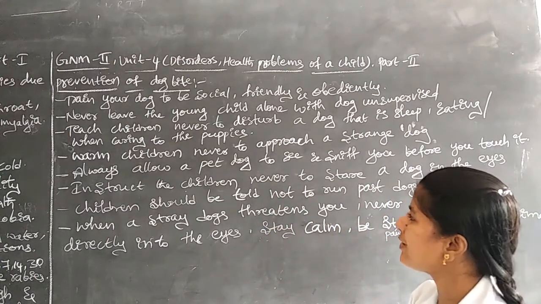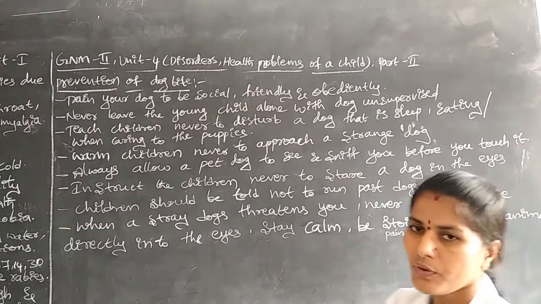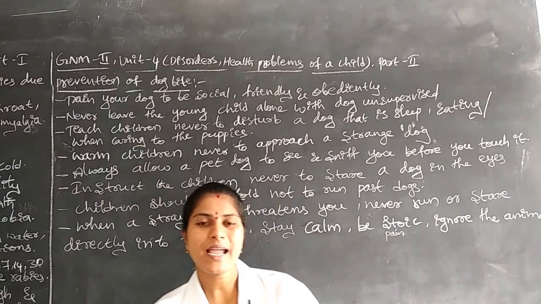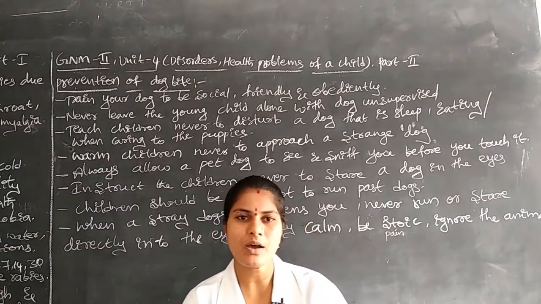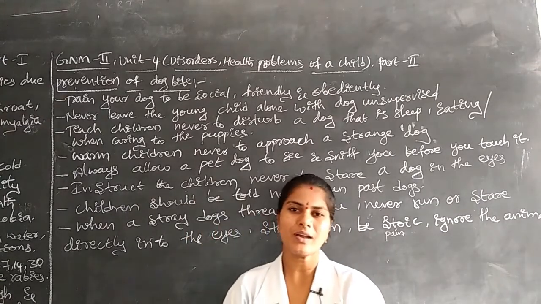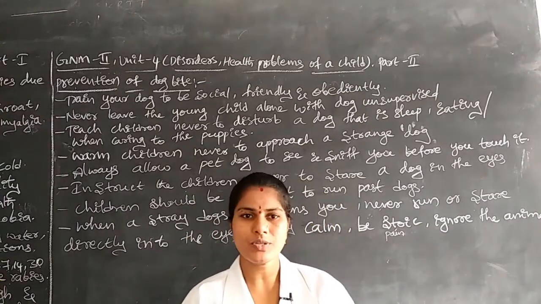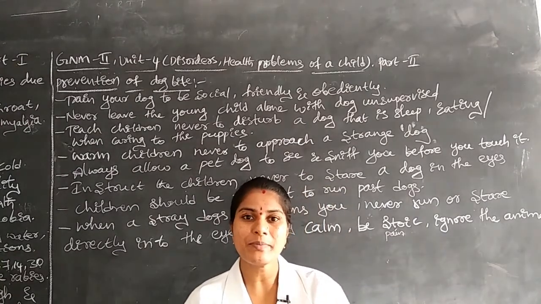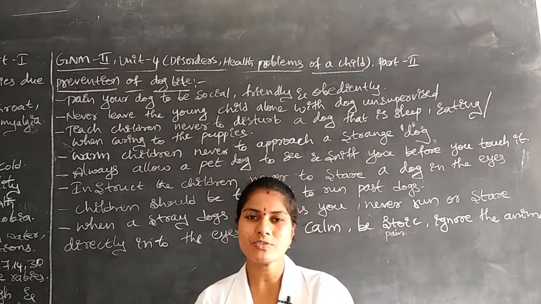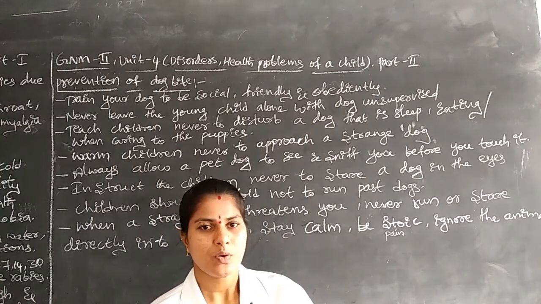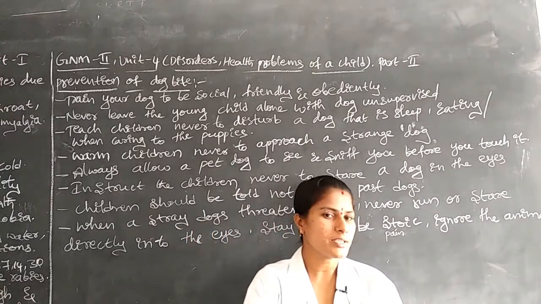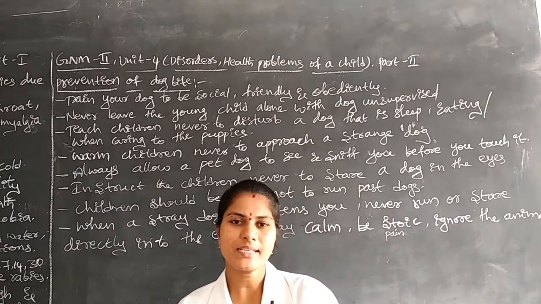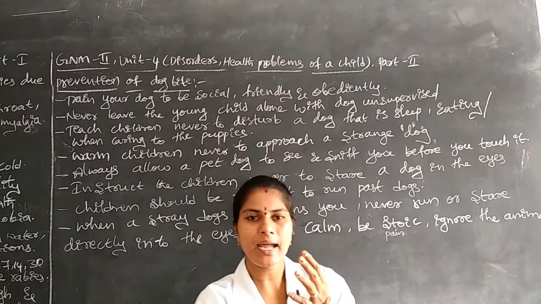Next, always allow a pet dog to see you before you approach. Sometimes, out of happiness, the child will say to the dog, hello dog, hello dog. Sometimes the dog is well trained, so there is no harm to the children. But sometimes the dog has no proper training, and once the child says hello, the dog will immediately bite that hand.